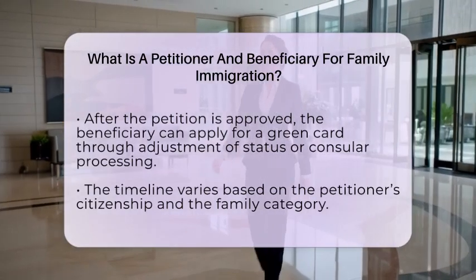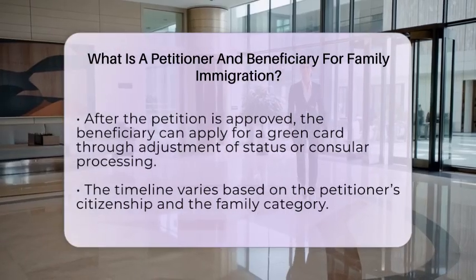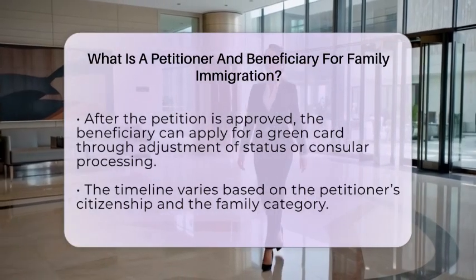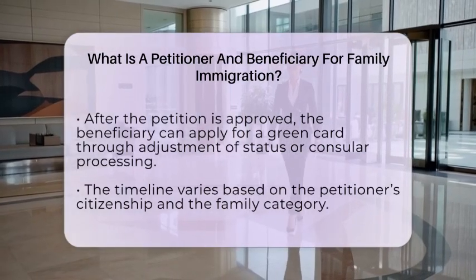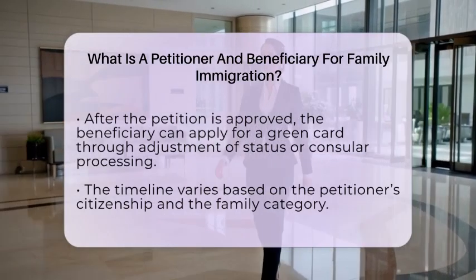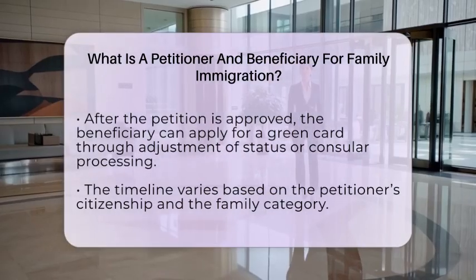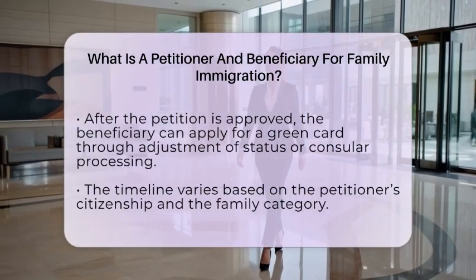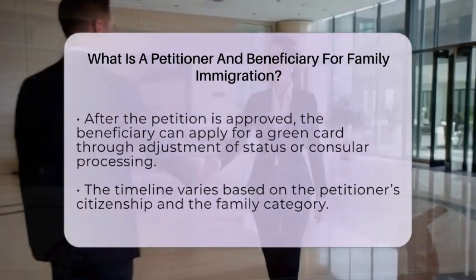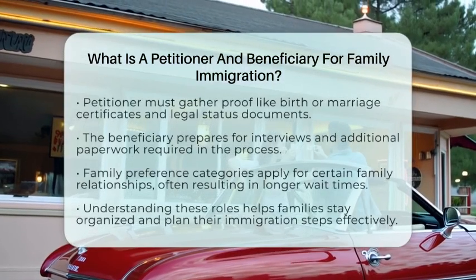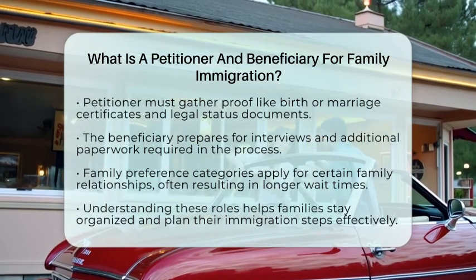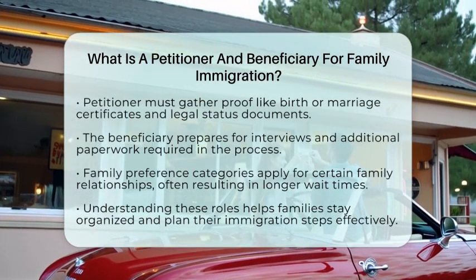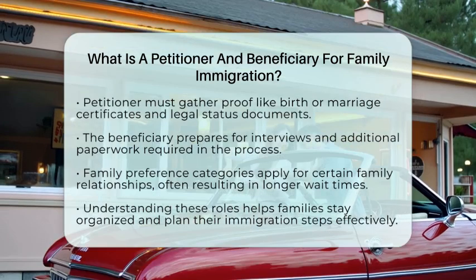The timeline depends on the petitioner's citizenship status and the family category. For Latino families, understanding these roles helps plan ahead. The petitioner must gather proof of the family bond, like birth or marriage certificates, and prove their U.S. citizenship or green card status. The beneficiary should prepare documents for the next steps, like attending interviews or submitting additional paperwork.